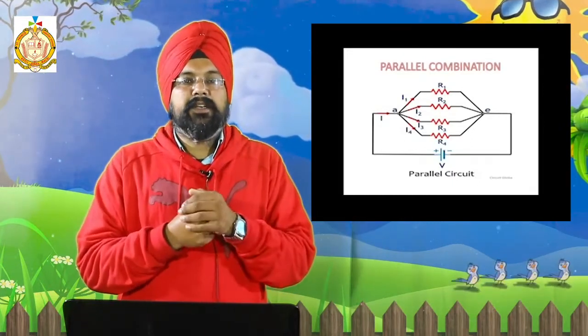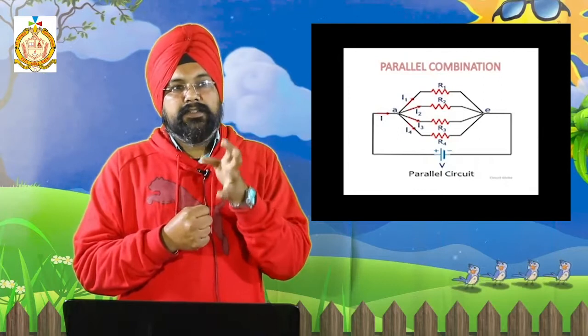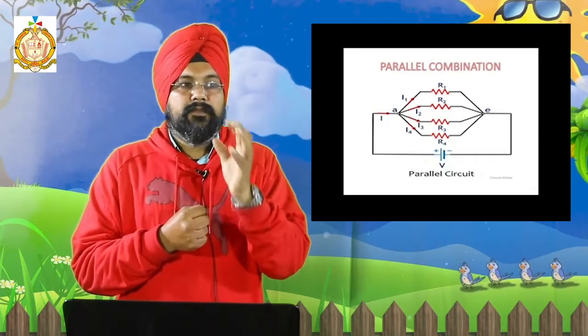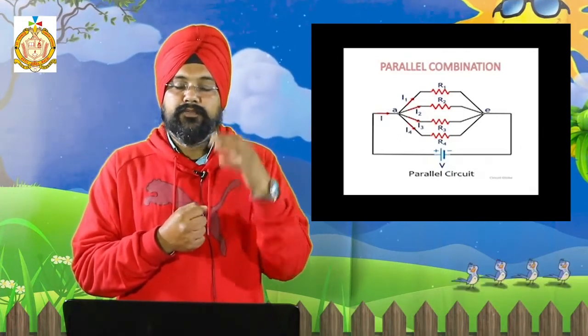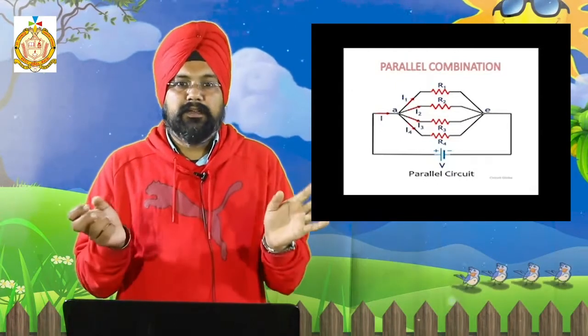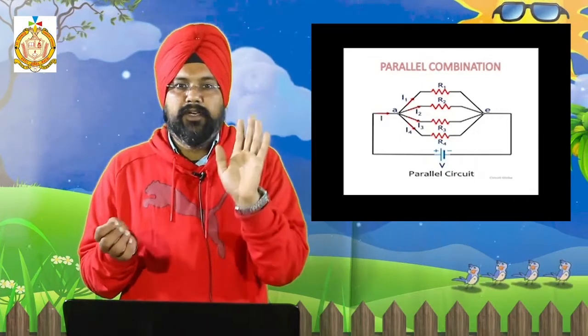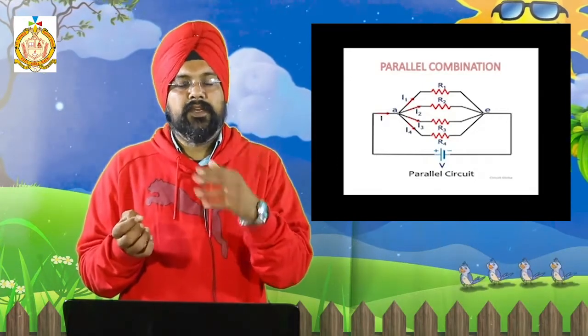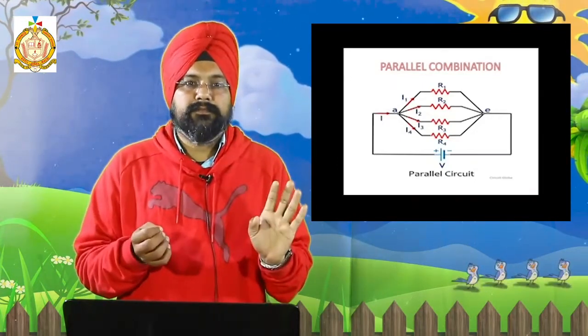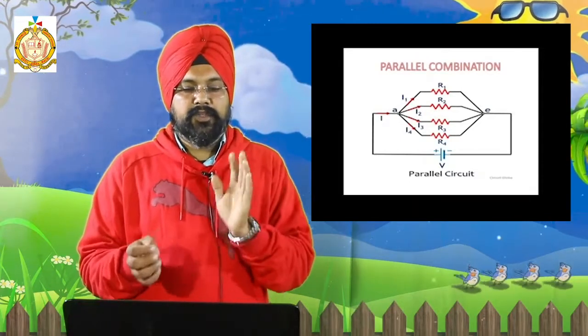Now the parallel combination: the wiring we have done at home is a parallel combination, because if one bulb is fused, the rest are all working, and if one fan is faulty, all the others are working. There is no problem. That is the advantage of parallel.